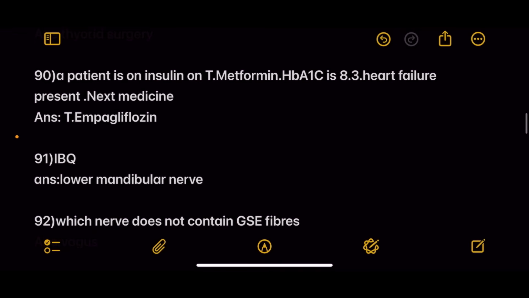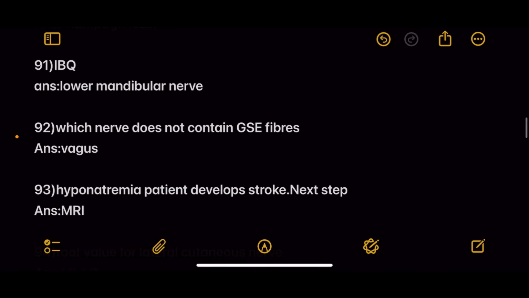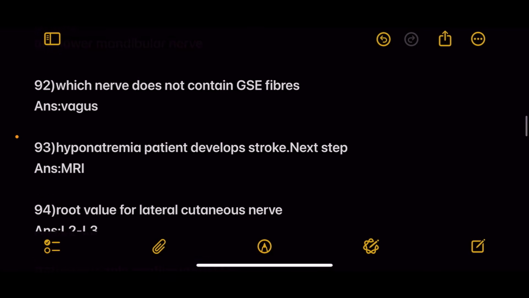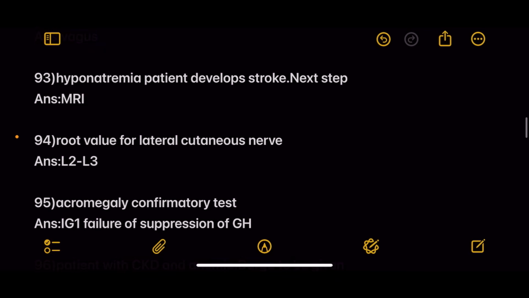Next question, carpopedal spasm is a complication of. Answer, thyroid surgery. Next, a patient is on insulin and on tab metformin. HbA1c is 8.3. Heart failure is present. Next medicine is empagliflozin, which is an SGLT2 inhibitor. Next is an image-based question. Answer, lower mandibular nerve. Next, which nerve does not contain GSC fibers? Answer, vagus.